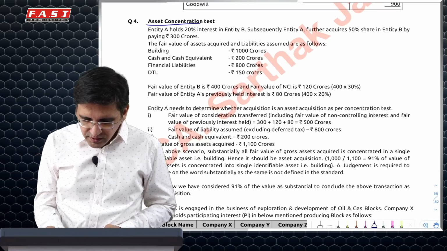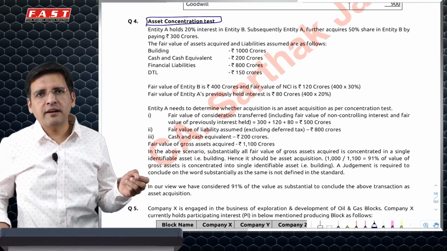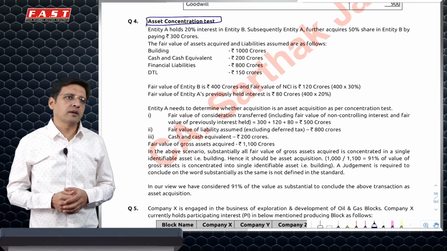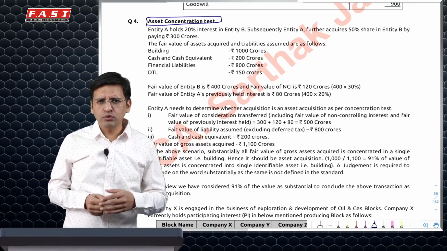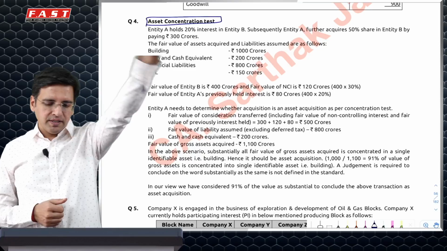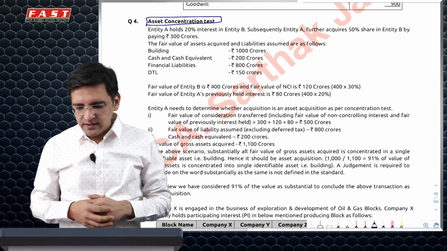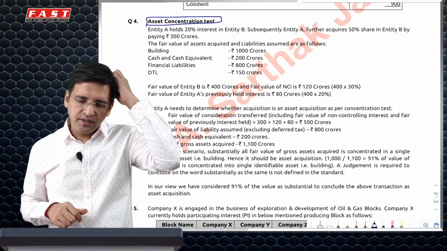Then you have another question which I've just included. You may get it as a 5-mark question because there was an amendment which happened in the amendment rules 2020, and no question was asked relating to this in the July 21 exams. So they may ask this because it relates to an amendment, the asset concentration test.